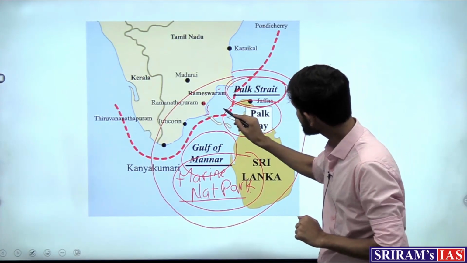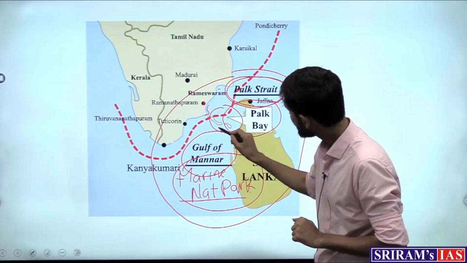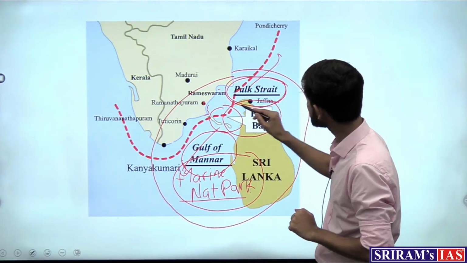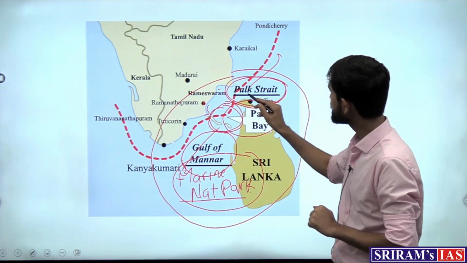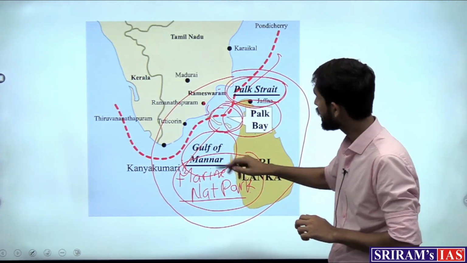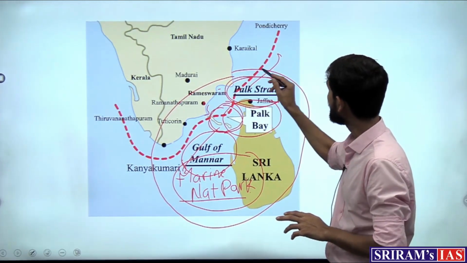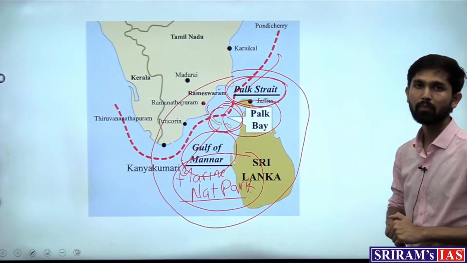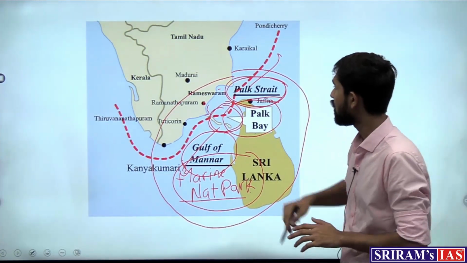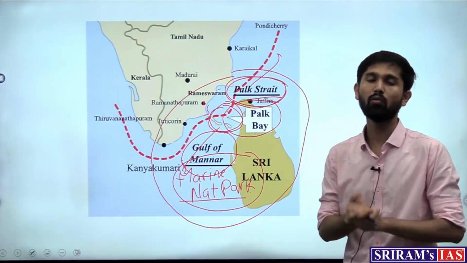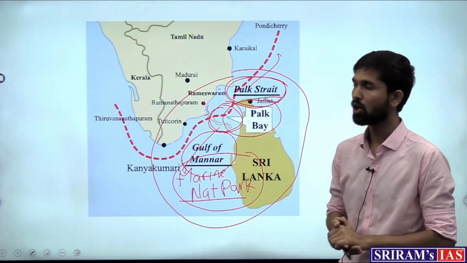So, if this is a narrow water body distancing two larger water bodies, this is known as a strait. So, this is the Palk Strait, and below it is the Gulf of Mannar, and above it is the Bay of Bengal, right. So, that is the Palk Strait, and the locations of these water bodies become quite important.